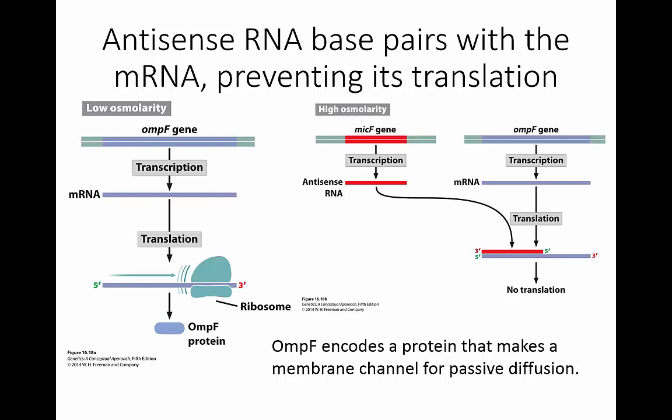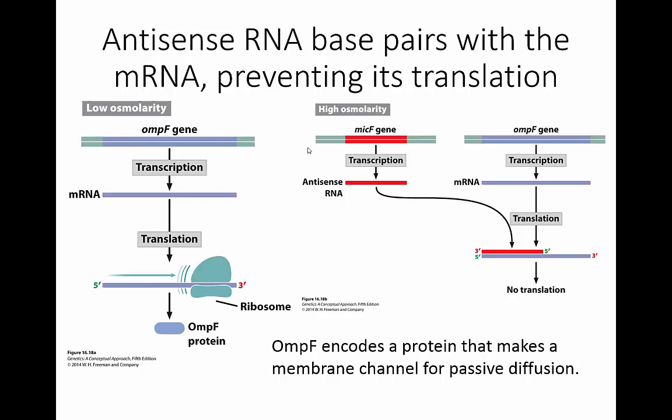So in order to do this, there's a couple of possible approaches. One way would just be to turn off that ompF gene so it's not transcribed anymore. But that is not going to give a really fast response. There's still a lot of existing RNA and protein in the cell, and that cell might die, in fact, before it gets rid of all of it.